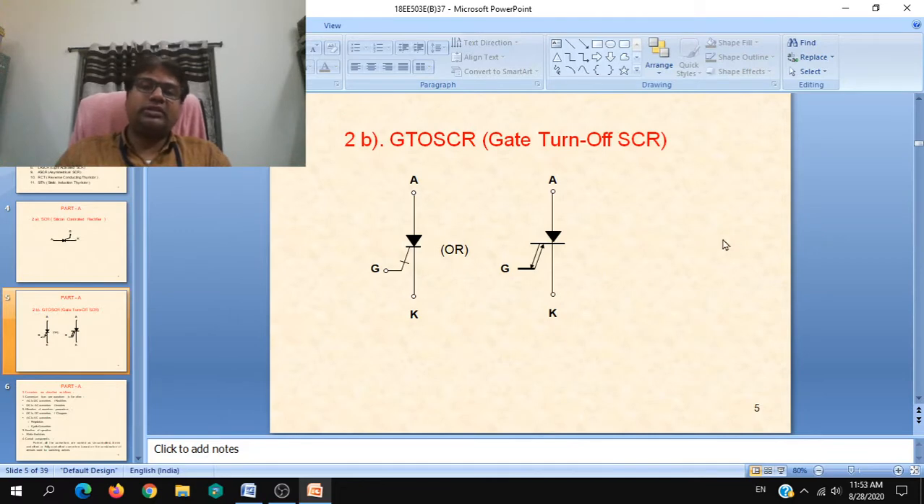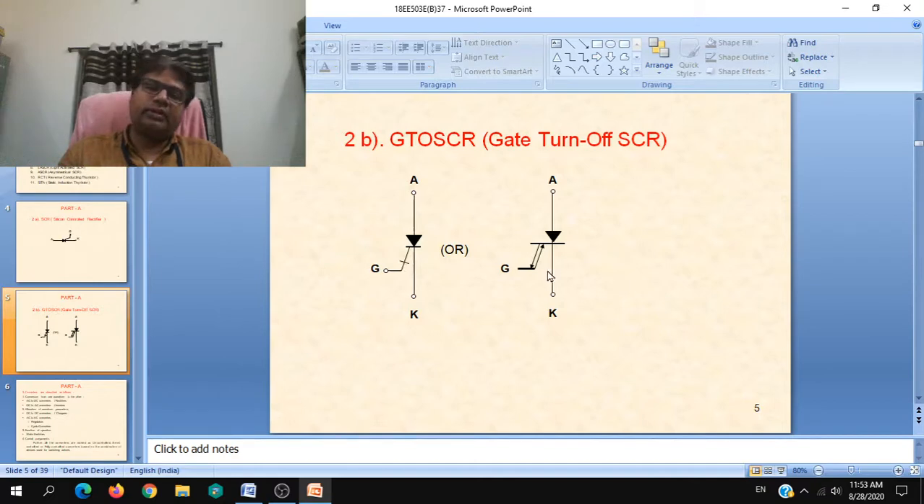For 2B, that is GTO SCR, there are 2 symbols for it. You can draw either of the symbols. The first symbol shown is nothing but an SCR, where on the gate terminal you put a cross line. It indicates that you can also turn off the SCR via this gate terminal.